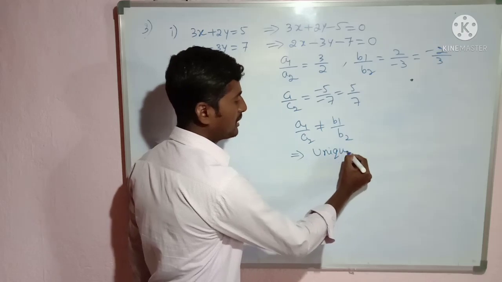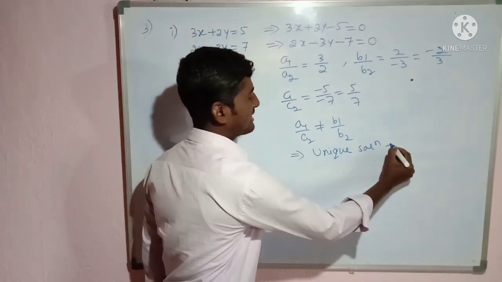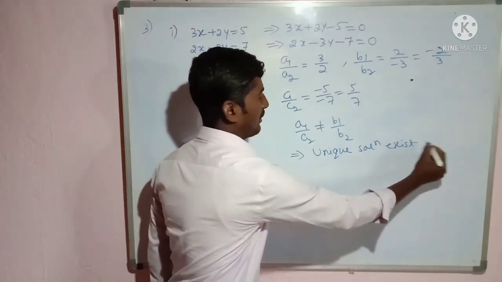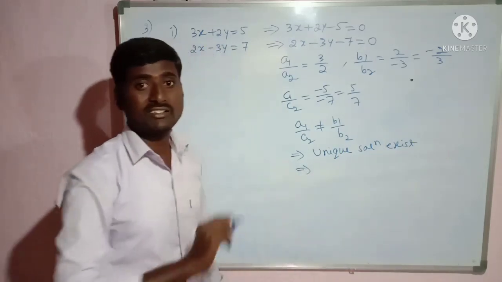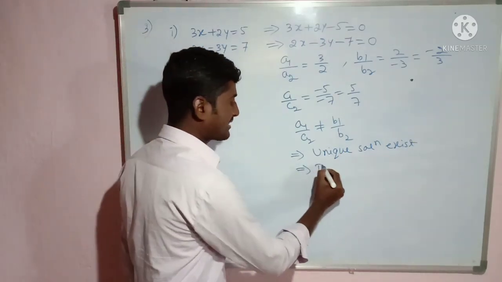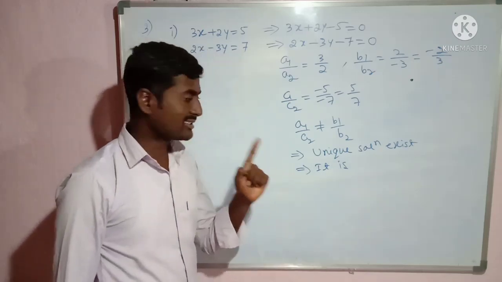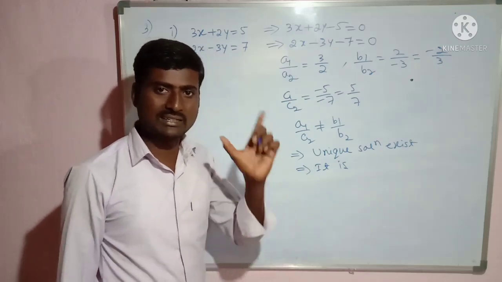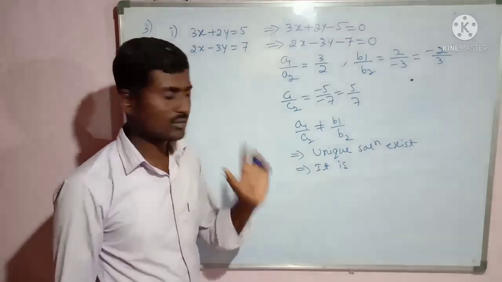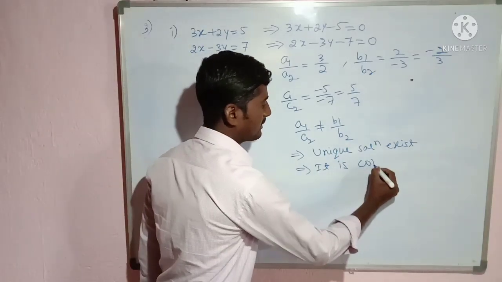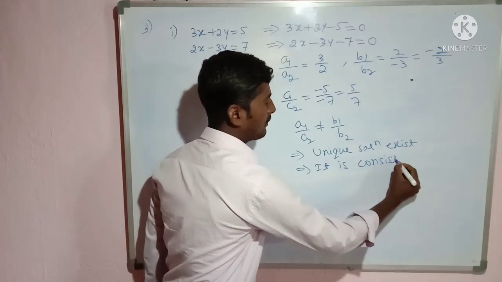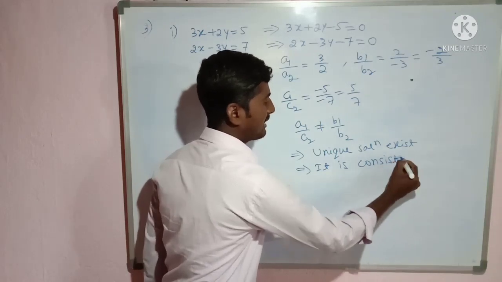Both are the same. So we have to say whether it is consistent or inconsistent. It is consistent because it has a unique solution. Consistent is nothing but a solution exists, either infinite or unique. Okay, it is consistent. So it means the given pair of linear equations is consistent.